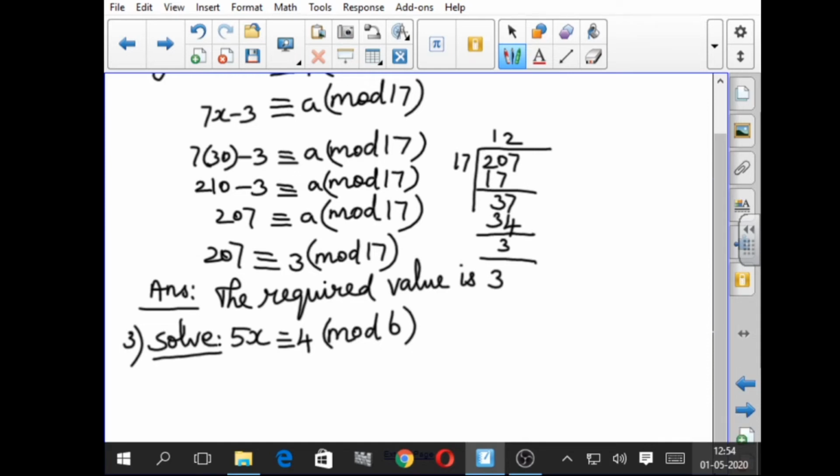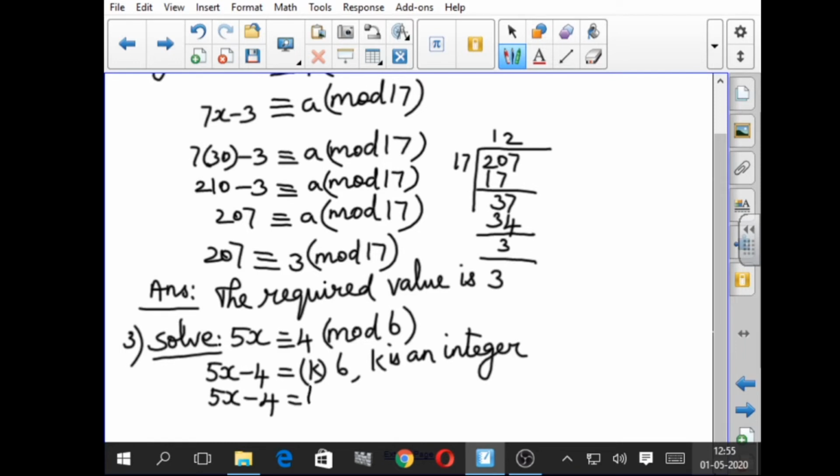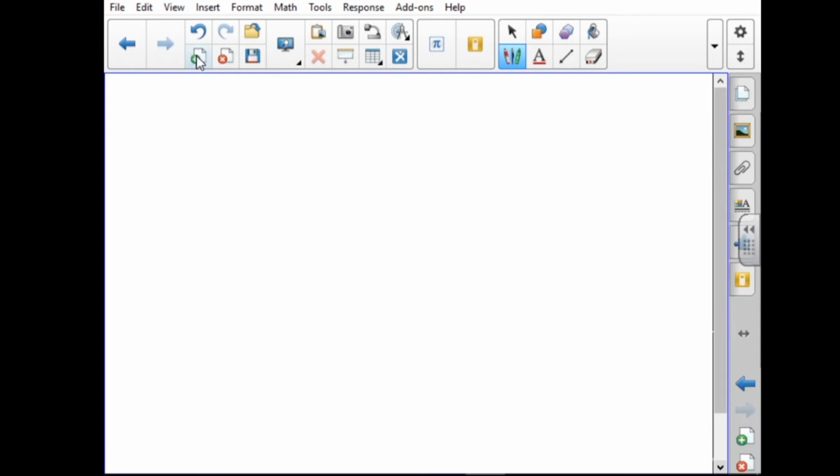So the same procedure. By definition, 5x minus 4 is equal to a constant multiple of 6. I take it as k, where k is an integer. So 5x minus 4 equals 6k.